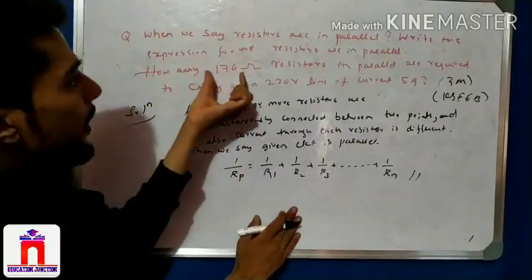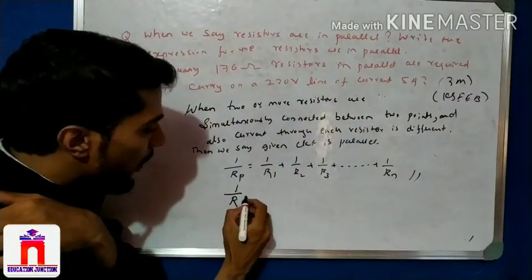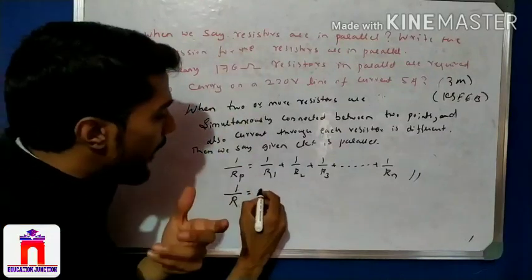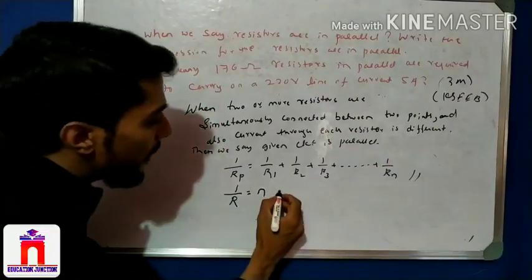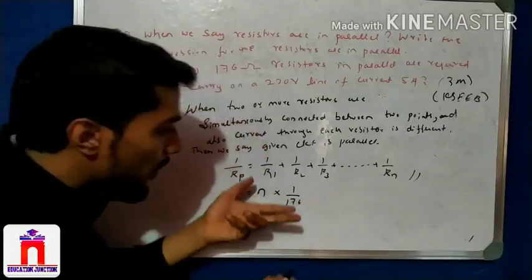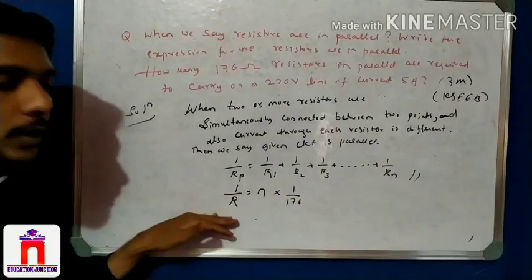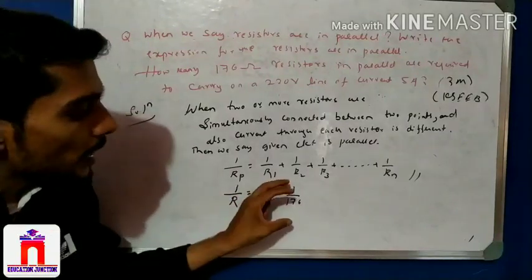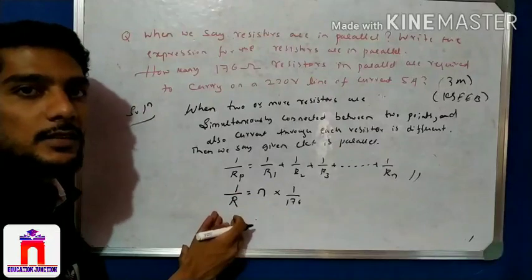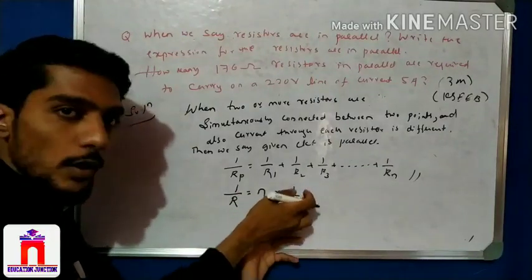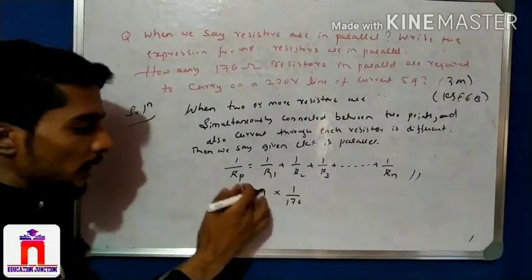See, how many 176 ohm resistors are connected in parallel? We have to connect them in parallel. How many? We know n resistances are connected in parallel, 176 ohm each, n times. To connect 1 by R, a new resistance, right? So we connect 1 by 176 in parallel, and the number of times connected in parallel gives us 1 by R, the parallel connection.